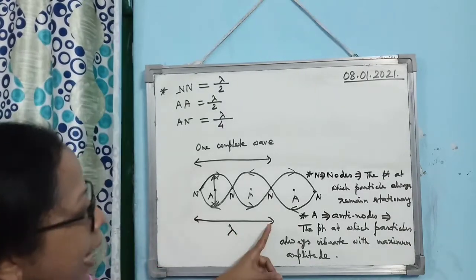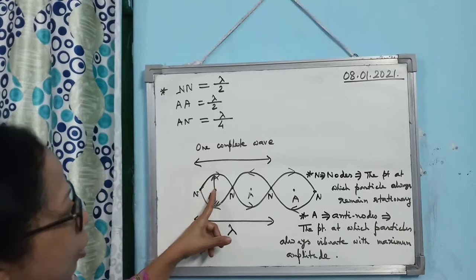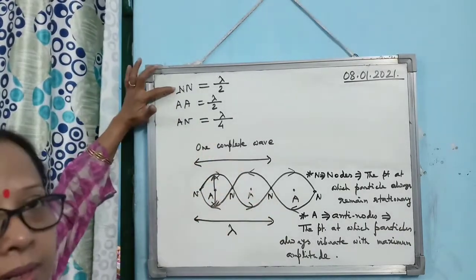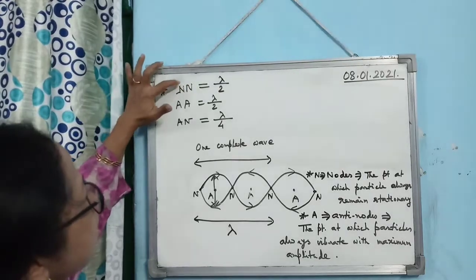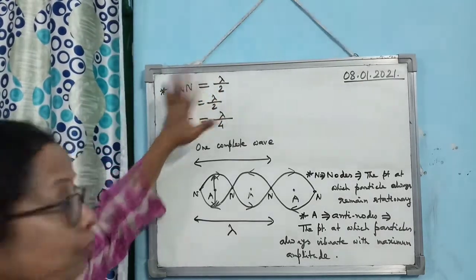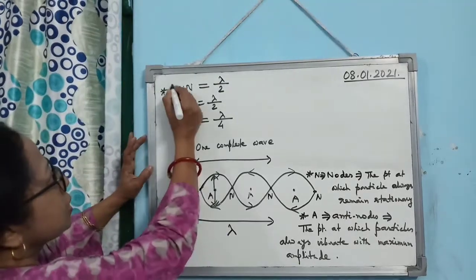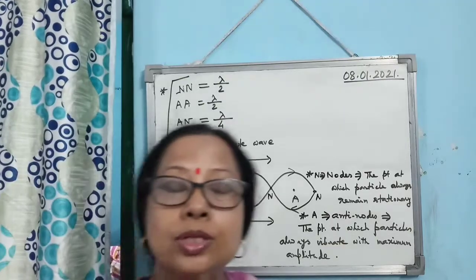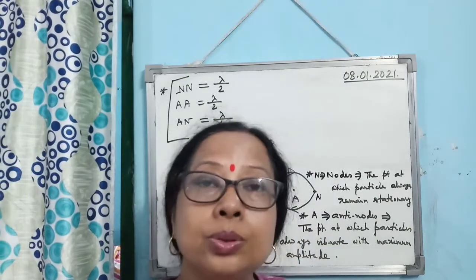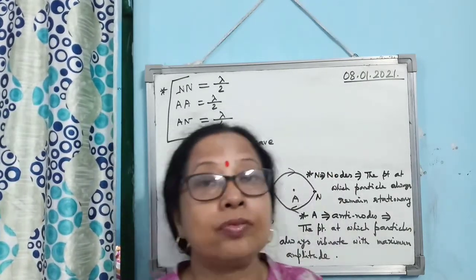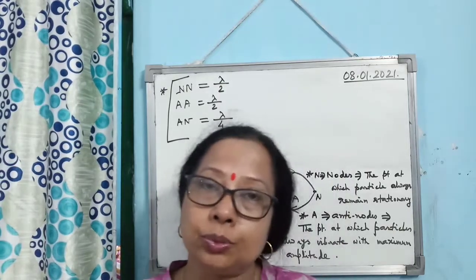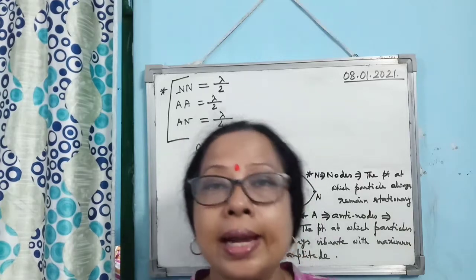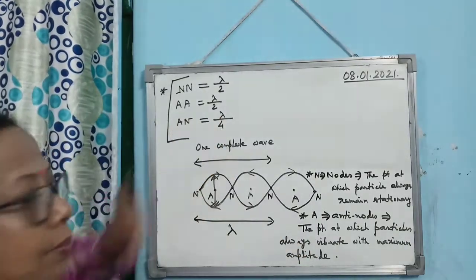So according to that concept and the positions of node and antinode, we have this. This is a very important concept; you are supposed to learn and remember it lifelong. The distance between two successive nodes is lambda by 2. The distance between two successive antinodes is also lambda by 2. And the distance between successive antinode and node is lambda by 4.